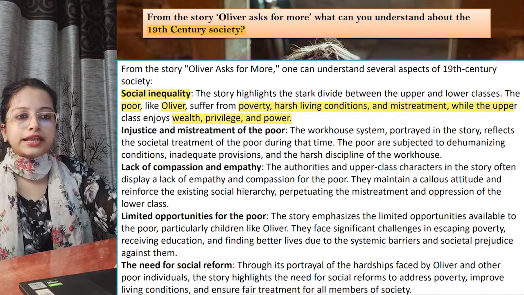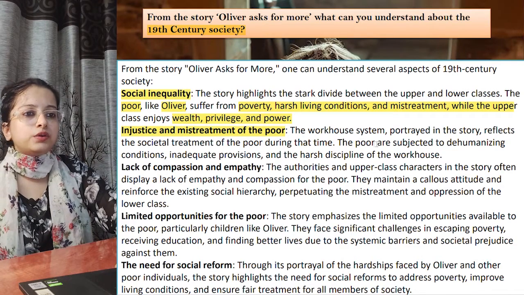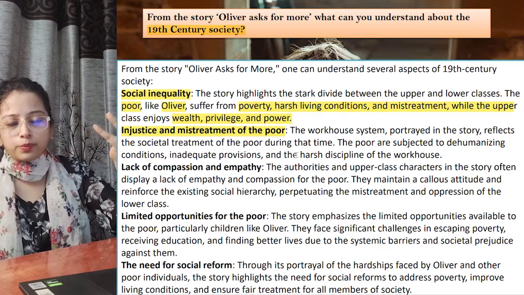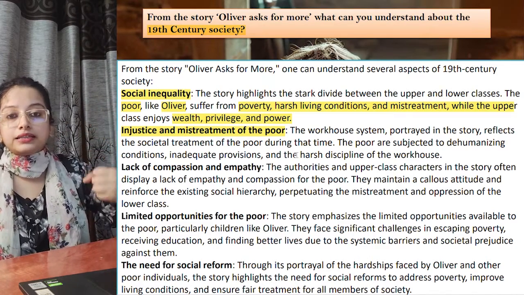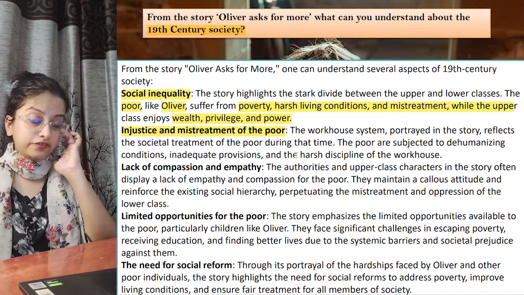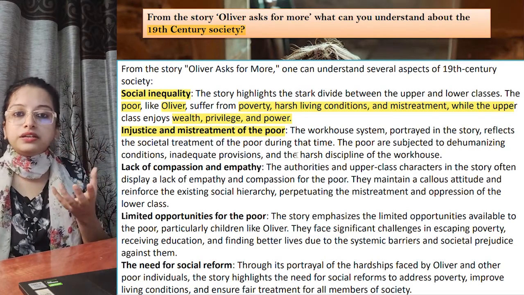Next, if you move to the next point, of course, this is injustice and mistreatment of the poor. In the workhouse, you see that they don't even get proper meals, they are not fed properly, whereas the upper class are growing fat, eating and enjoying their life. Their lifestyle is the best, and they can't even imagine that the poor class will ask for a little bit more food.